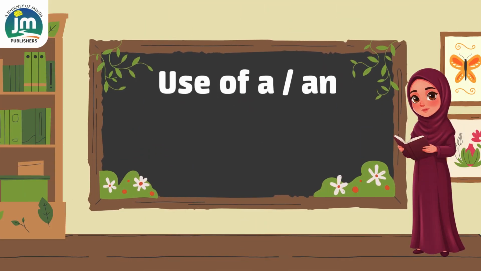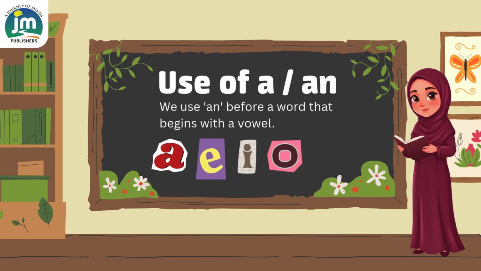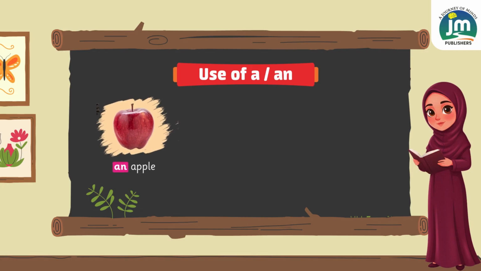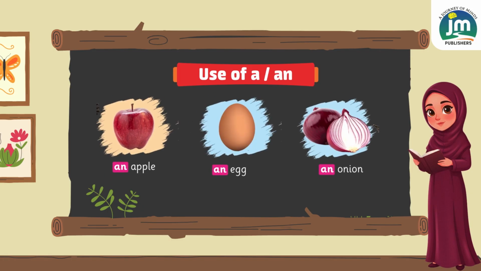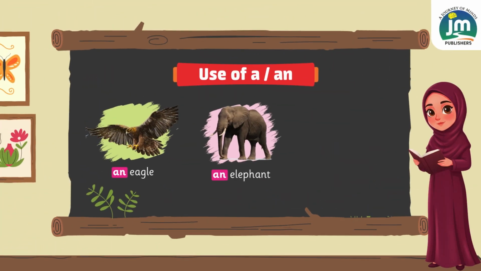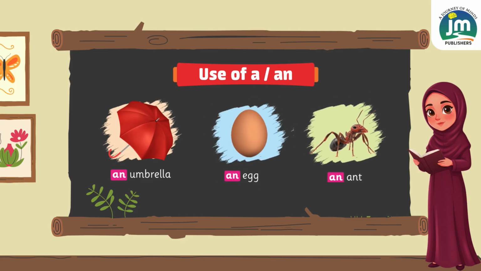Dear students, use of an before a vowel sound. An comes before words that begin with a vowel sound: A, E, I, O, U, or any words that sound like they start with the vowels. Examples: an apple, an egg, an onion, an eagle, an elephant, an iron, an umbrella, an egg, and an aunt.